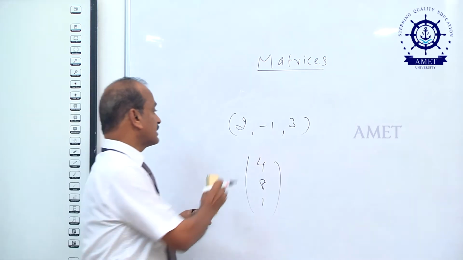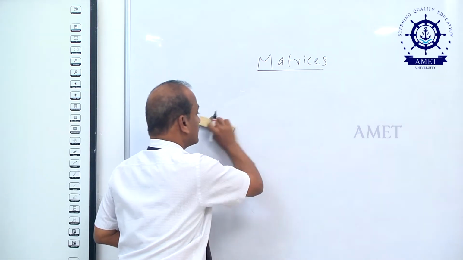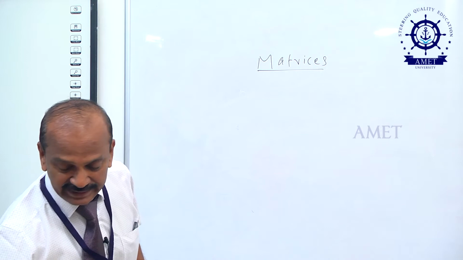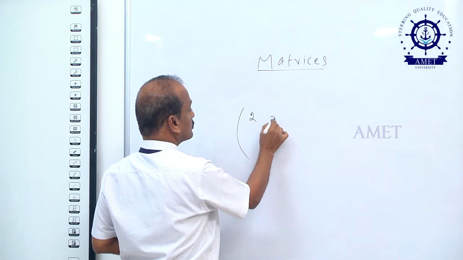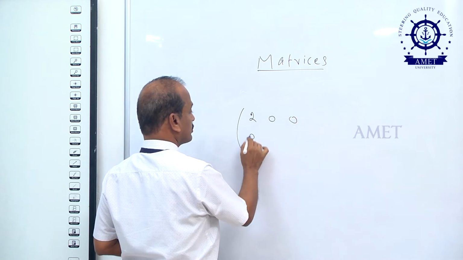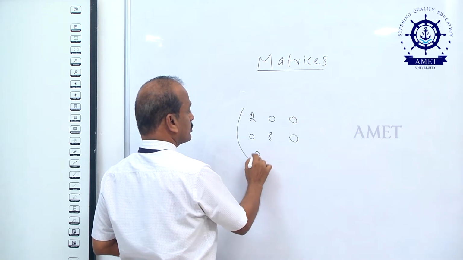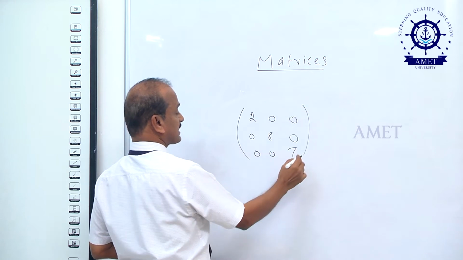Next, what is a scalar matrix? If the matrix is like this, that is 2, 0, 0, 0, 8, 0, 0, 0, 7, this is called a scalar matrix.